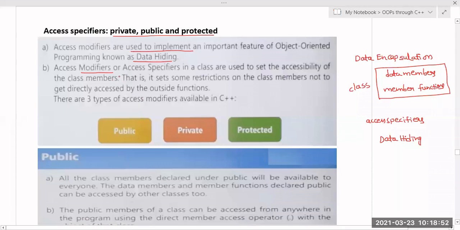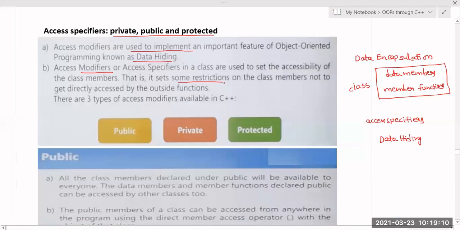Okay, modify the access: who can access that particular data, whether only within the class, within the data member functions, or outside the class. That I define by using these access modifiers or access specifiers. So these are used to set the accessibility of the class members.